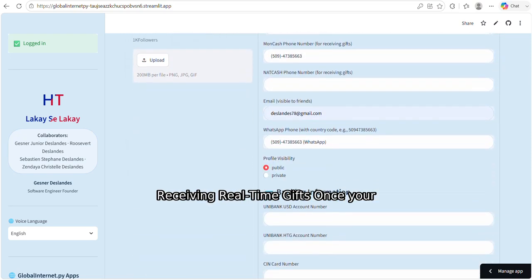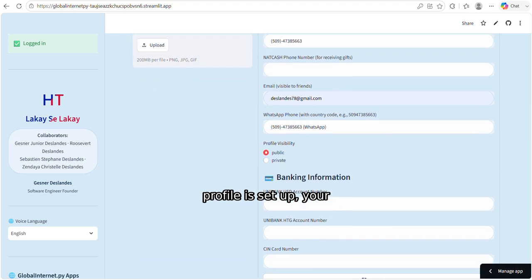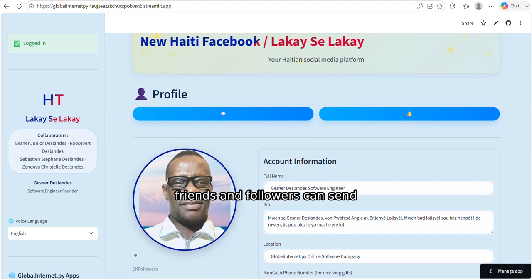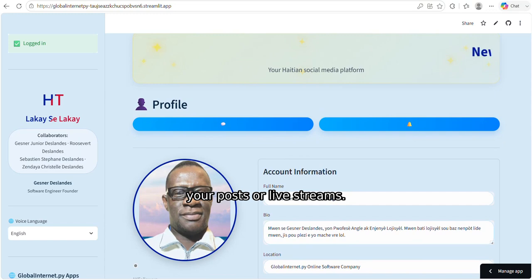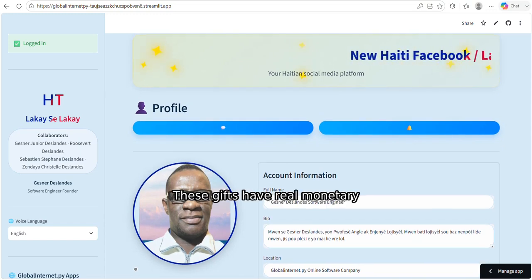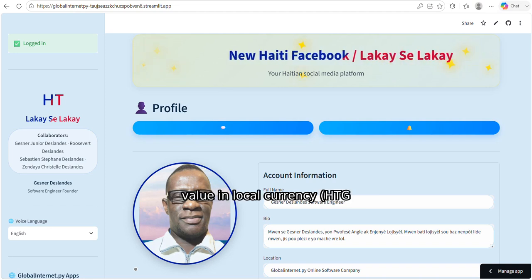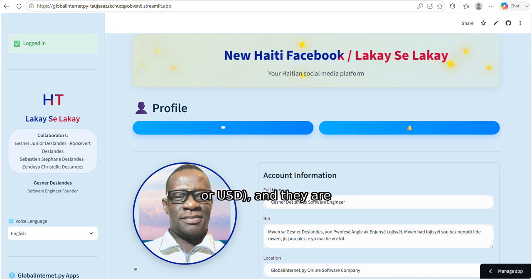Receiving real-time gifts. Once your profile is set up, your friends and followers can send you gifts in real time during your posts or live streams. These gifts have real monetary value in local currency, HTG or USD, and they are sent directly to your MonCash or NATCASH account, depending on what you have provided. Every time someone sends you a gift, you receive a real-time notification. The amount is instantly credited to your mobile money, allowing you to access your funds immediately.